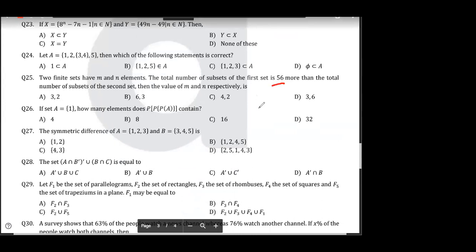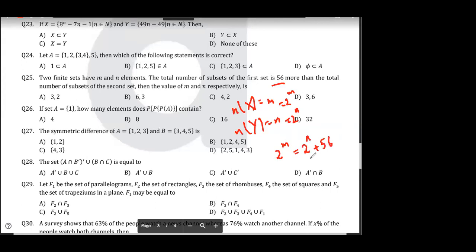M and n sets. So total number of, suppose I'm having two sets, X and Y. So in this the total number of elements is M, and in this the total number is N. So the number of subsets is 2 to the power M, and here the number of subsets is 2 to the power N. Yes or no? Right? Now, according to the problem, the number of subsets of the first set, which is 2 to the power M, is 56 more than the second set.